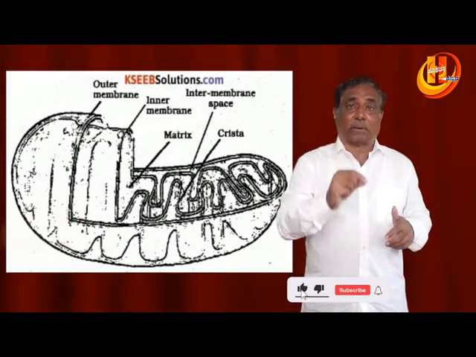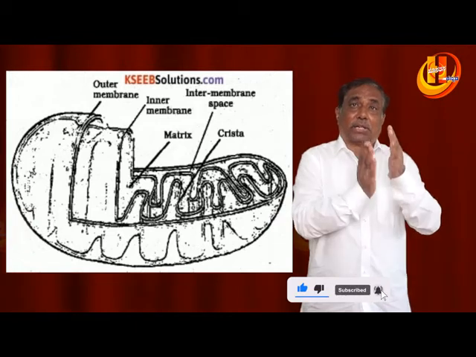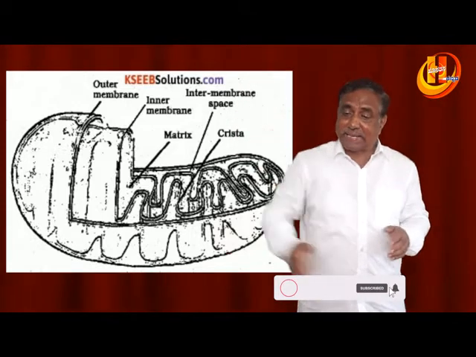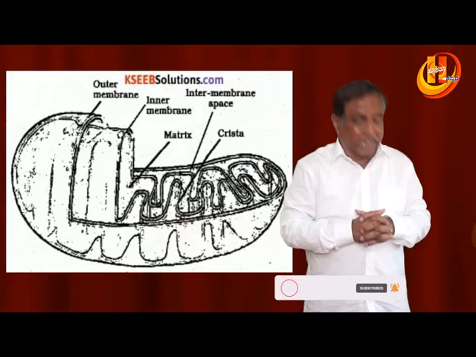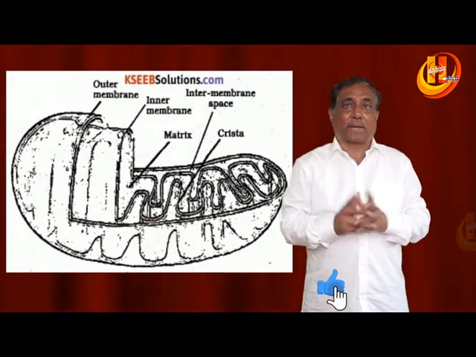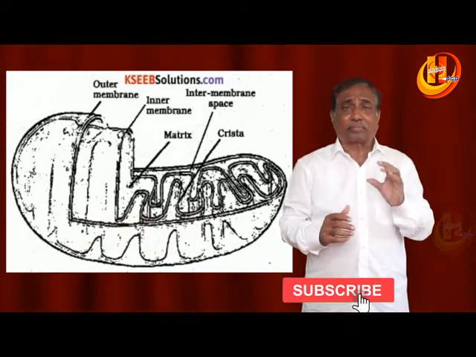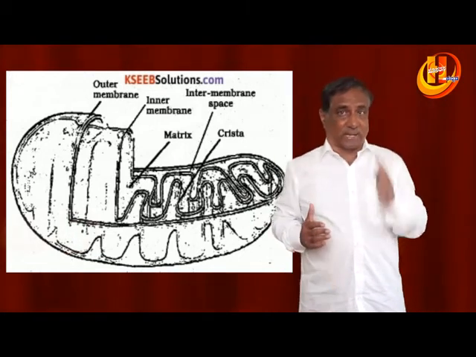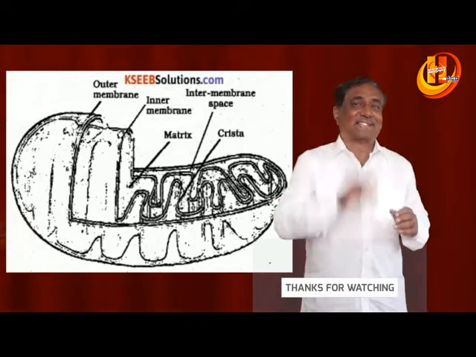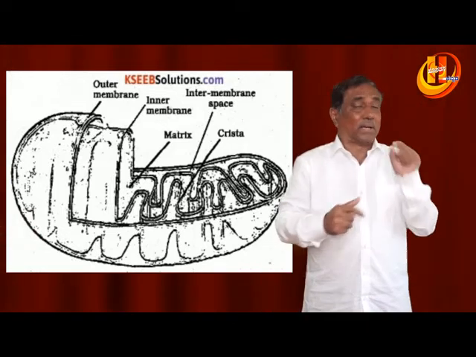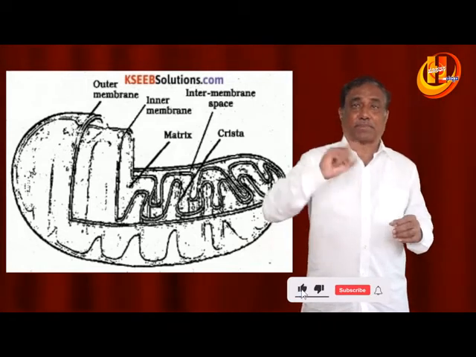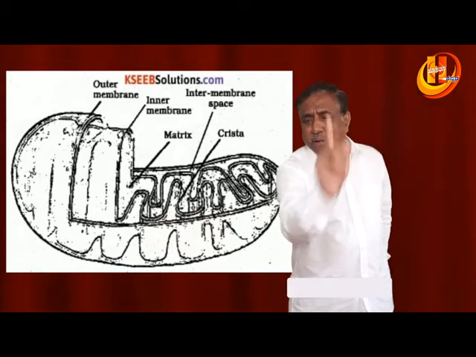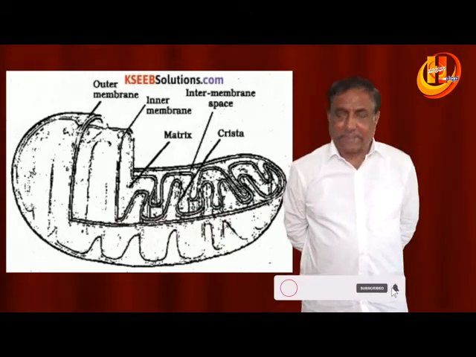And the H plus ions during the respiration will be released into the perimitochondrial space, which is very important for your NEET examination. Whereas during photosynthesis, H plus ions are released into the lumen of thylakoids, whereas the H plus ions during respiration, oxidative phosphorylation, are released into the space between the two layers of mitochondria, very important for your NEET examination.